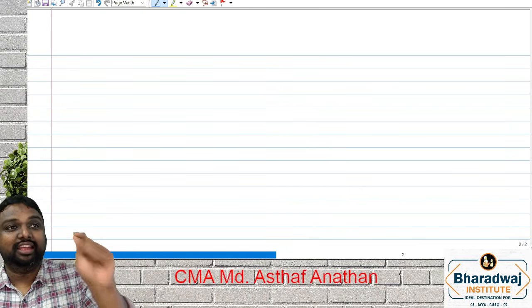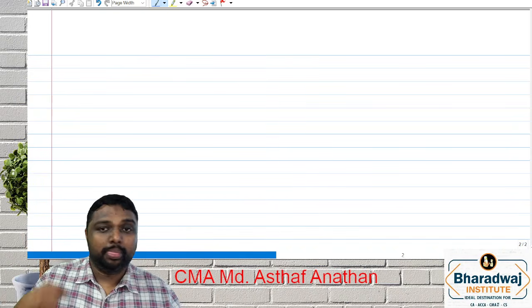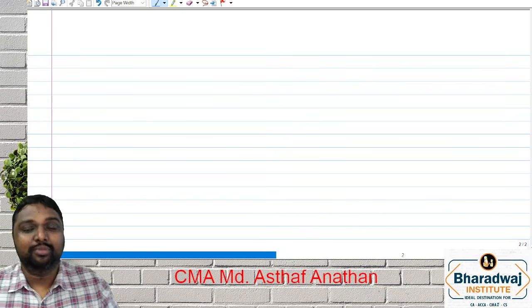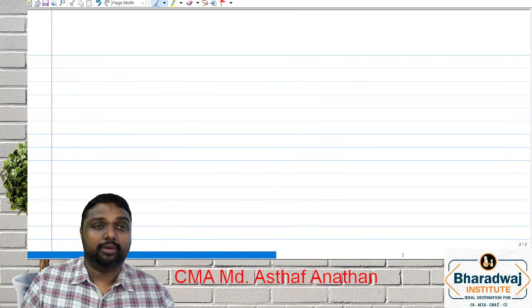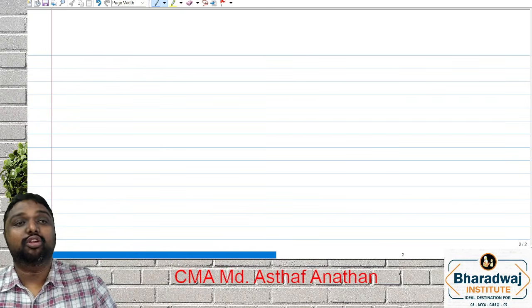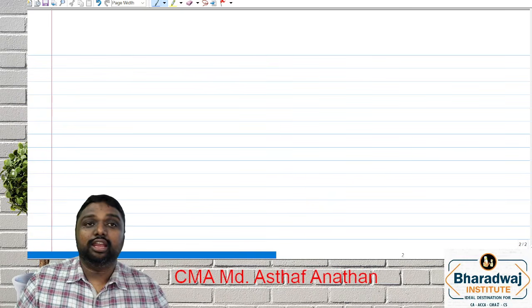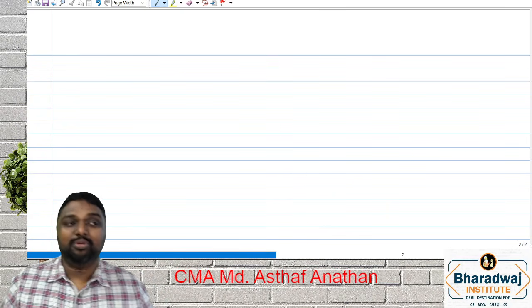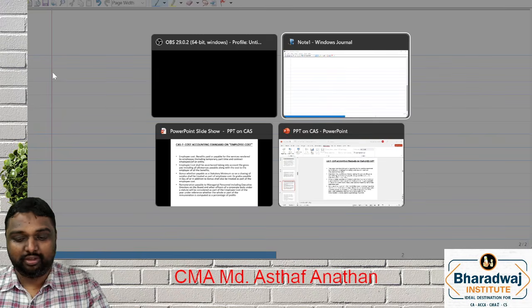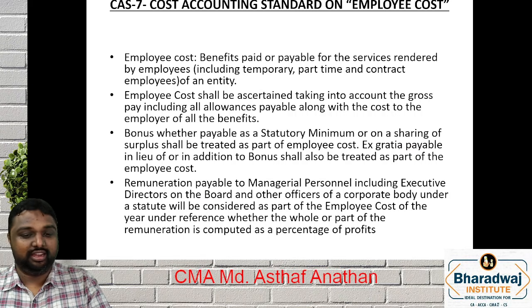You should be very clear about which employees will come: whether contract employee amounts will come, casual employee amounts, part-time employee amounts, whether only paid or payable also will come, which items of expenses will be considered as employee cost, and whether recruitment or training cost is a part of employee cost or not. This kind of wonderful question we will discuss right now. I know all of you are ready, so I don't want to delay the discussion further.